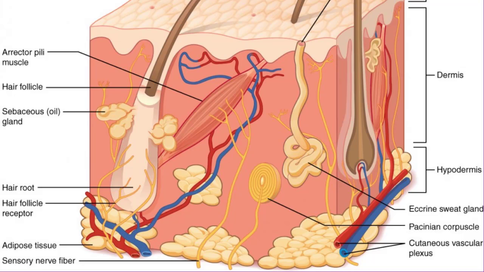The third layer of the skin is what we call the hypodermis, and it is also called the subcutaneous layer or the superficial fascia. The hypodermis is a layer directly below the dermis and serves to connect the skin to the underlying fascia, which are fibrous tissues of the bones and muscles.